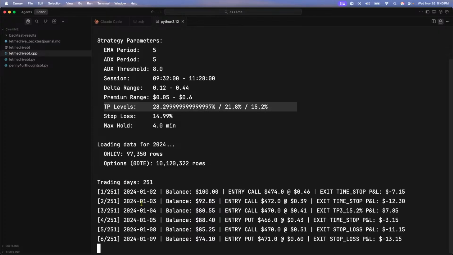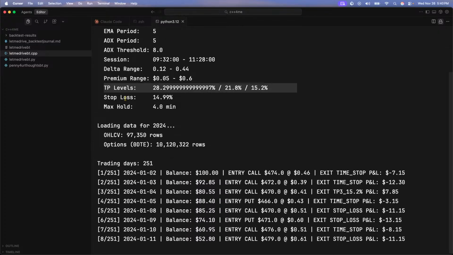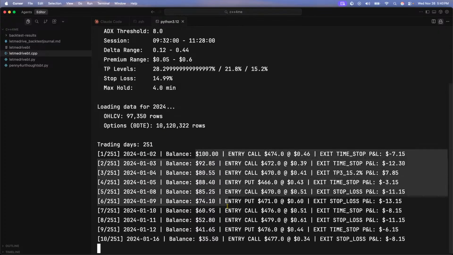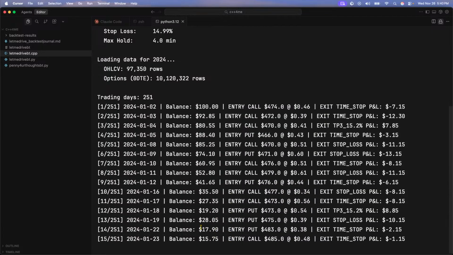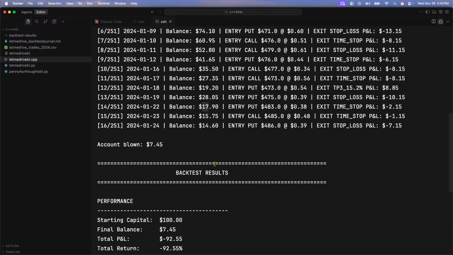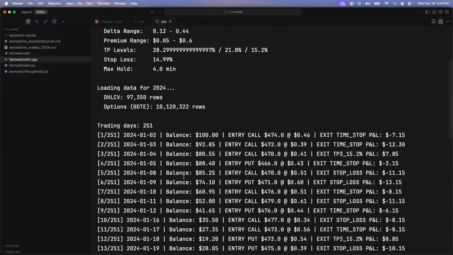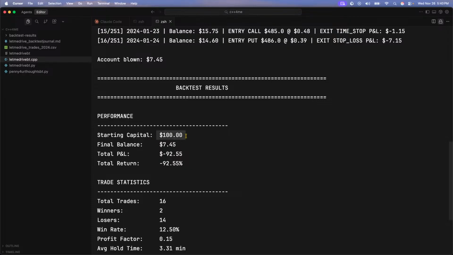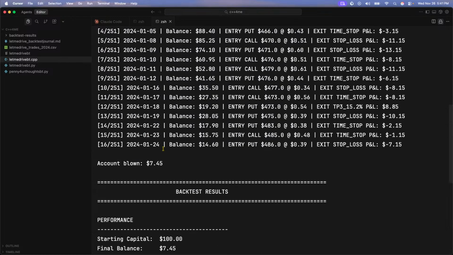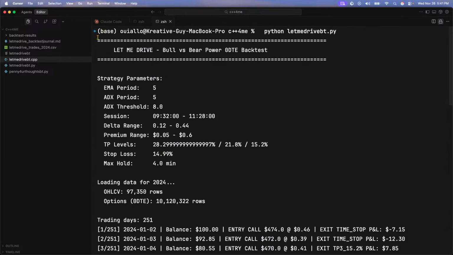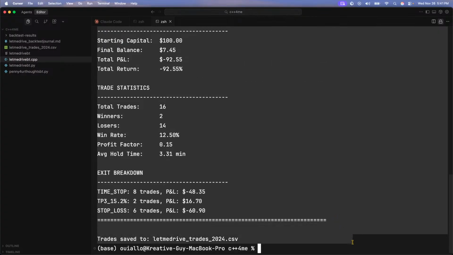Okay, so this strategy is running a little bit different. Usually I have it where it's a lot more. So you see here, we have our balances here. It went from $100. Now we're down to 28, 17, 15. Okay, the account blew up. That's okay. We went from $100 to 17. We lost $92. So there's something wrong. First, I got to see what the hell is going on.